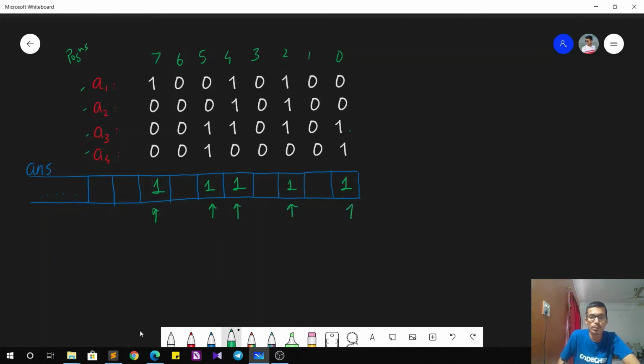So we need to focus on the other bits that are currently 0 in all the given numbers. So does that mean that it will also remain 0 in the answer? No, it does not mean that. Why? Because when we take subsequences and take their sums, it may happen that the carryover gets propagated to this position, making it a set bit, right?